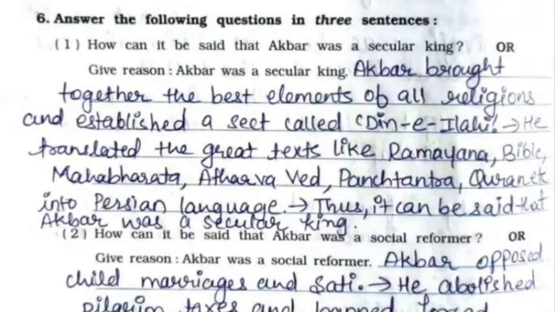Now we'll continue with question number 6, that is answer the following questions in 3 sentences. First one, how can it be said that Akbar was a secular king, or give reason Akbar was a secular king? Akbar brought together the best elements of all religions and established a sect called Deen-e-Ilahi. He translated the great texts like Ramayana, Bible, Mahabharat, Atharvaved, Panchatantra, Quran, etc. into Persian language. Thus it can be said that Akbar was a secular king.